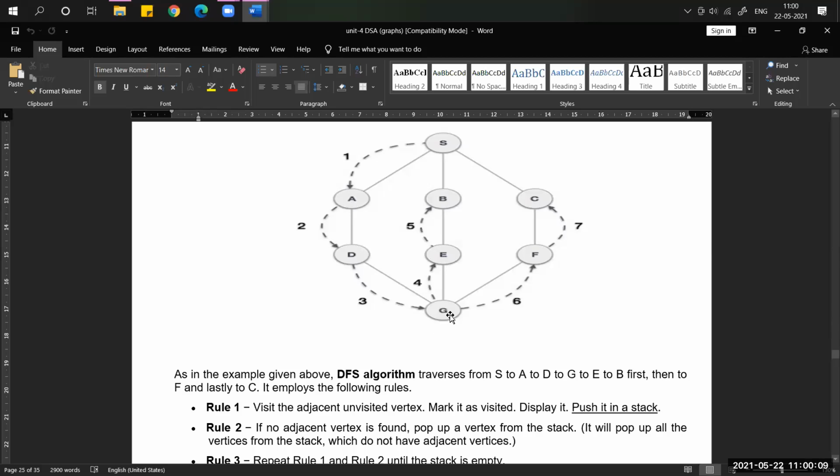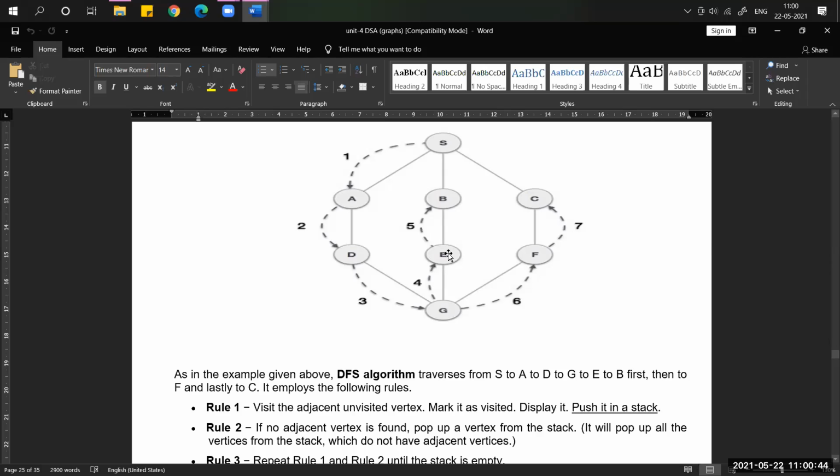That's why we move to G. Again, from G, is there any vertex which is unvisited? Only unvisited ones, you have to observe that. From G, how many connected vertices do we have? D, E, F. But we already visited D. That's why we have to go to E. Comparing E and F, E is first in alphabetical order, so we have to visit E.